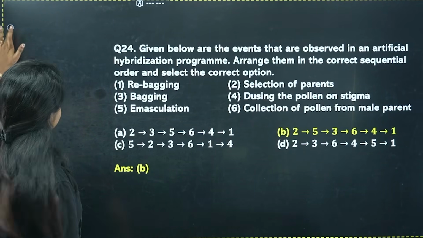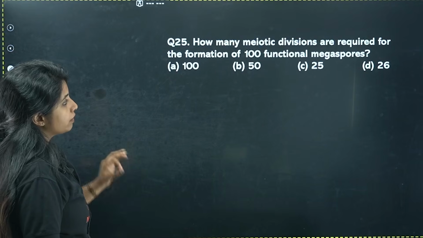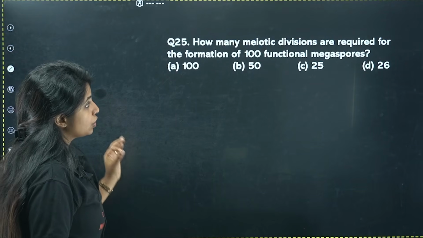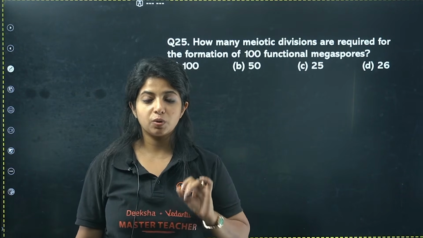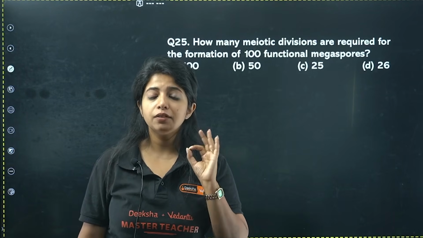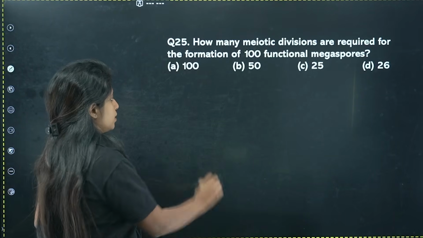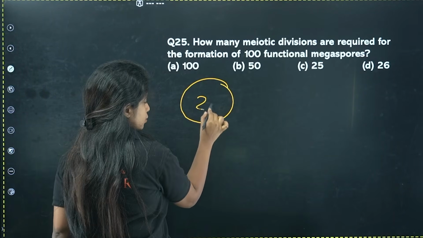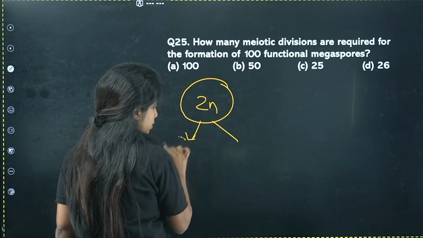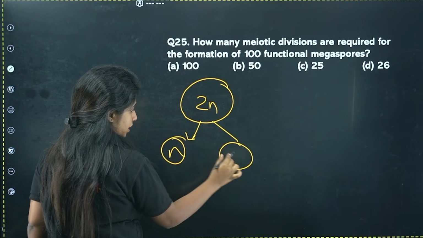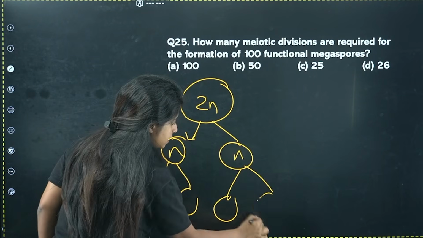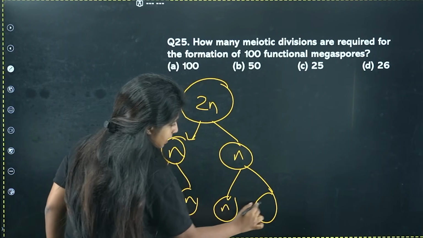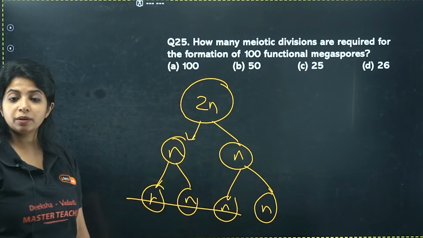Cool? Yes. Next question. How many meiotic divisions are required for the formation of 100 functional megaspores? So, you know, 1 MMC, I told you, it's 2N in nature. It undergoes meiosis. You get 2 cells, haploid, haploid. It again undergoes meiosis. You get 4 cells at the end, N, N, N, N. But 3 of them get degenerated.